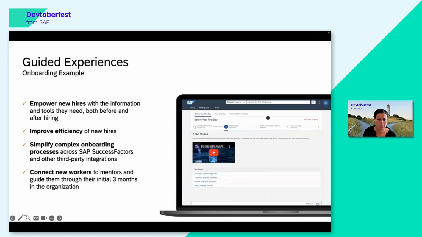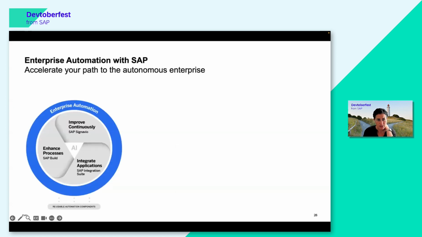All right. So I just very briefly wanted to mention enterprise automation because this is something that we will also create some noise with in the remainder of this year. We announced that already at Sapphire, and this is another powerful combination of the SAP Build offering with, and you can see that here, I talked briefly about the connection with Signavio already, but now also integrated with SAP Integration Suite. So we talk about enterprise automation when business processes are automated or optimized end to end, and by a combination of advanced technologies as the three that I just mentioned.